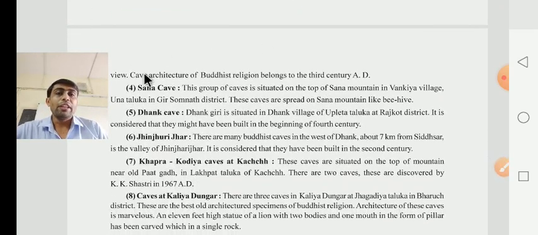And that's why we can say that the caves of the architecture of the Buddhist religion belong to the 3rd century AD.